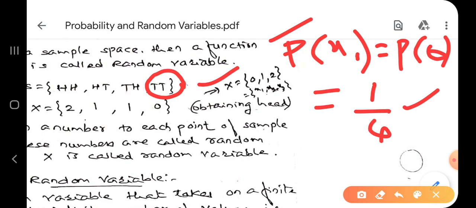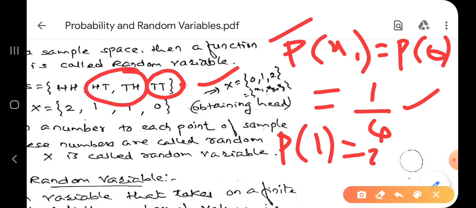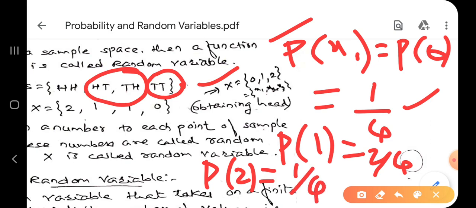Got it? Second, the probability that only one head appears, P of x2, that is P of 1. Only one head. Outcomes are 2. So 2 by 4 probability, that is 1 by 2. Last one, both are heads. The probability is 1 by 4. If you add all, the sum of all probabilities is equal to 1. Got it?